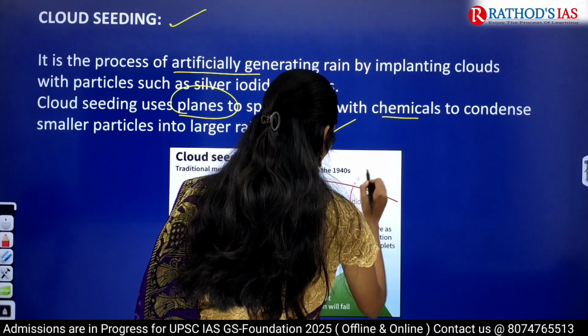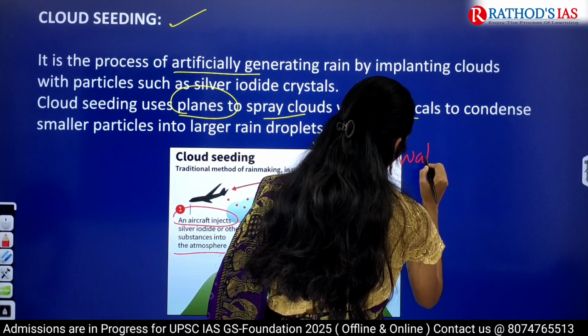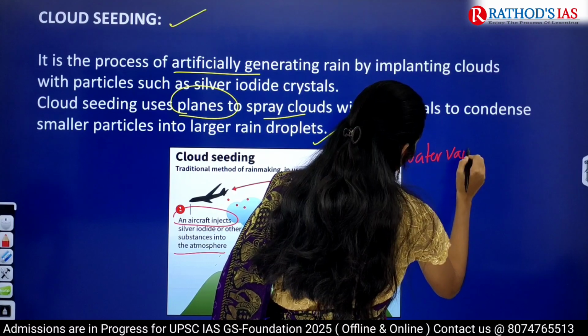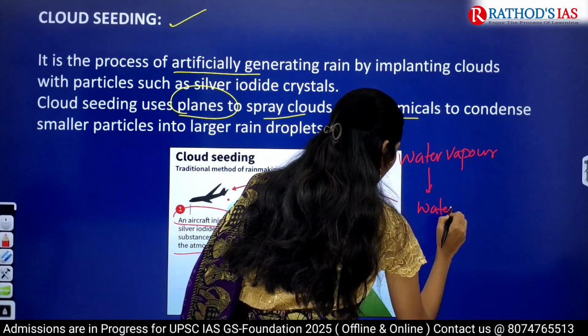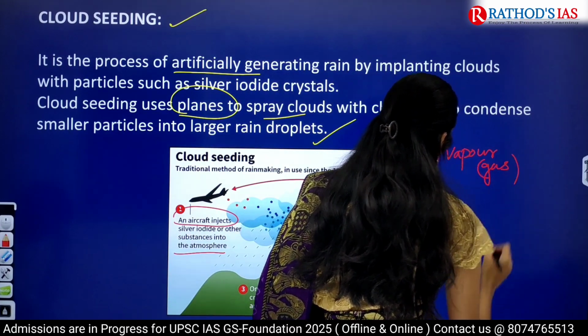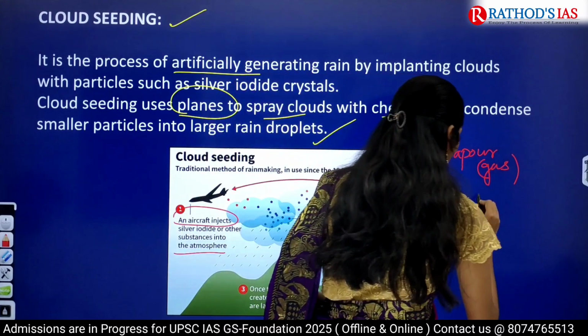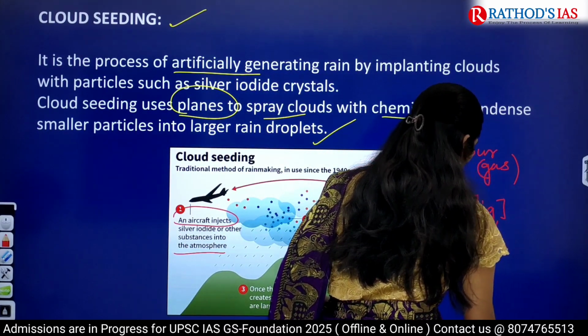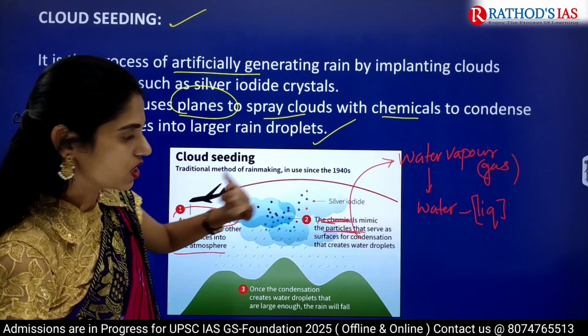So these condensation nuclei will convert water vapor into water. That means gas into liquid. Okay, so water in the form of gas, that is water vapor, is converted into water, that is in the form of liquid. So this is the function of these condensation nuclei.